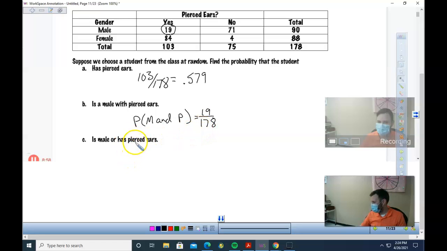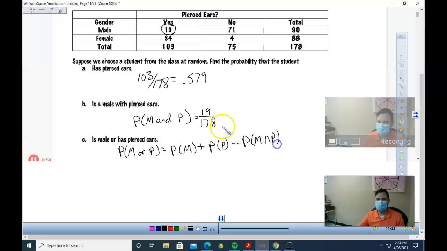Now, what about this one? Is a male or pierced ears. I'm going to do this the formula way because I want you guys to get used to seeing that. So I'm going to do the probability of a male plus the probability of pierced ears. But now because some males have pierced ears, we have to subtract the males who have pierced ears. I should have done this the whole time.